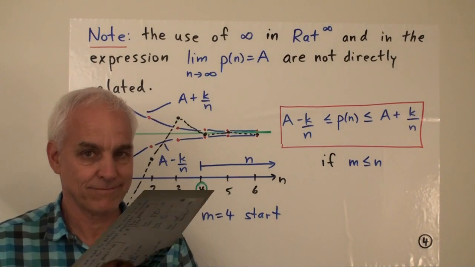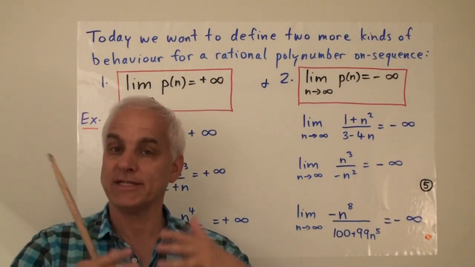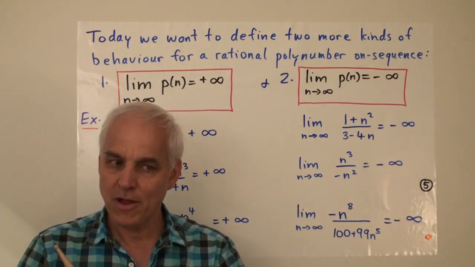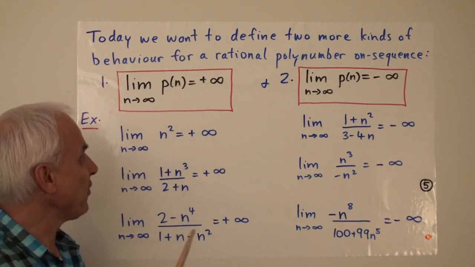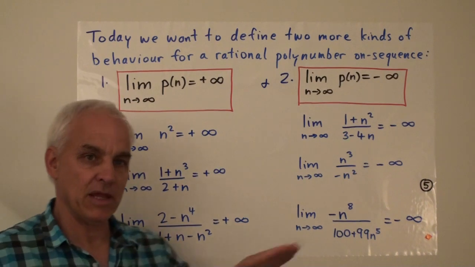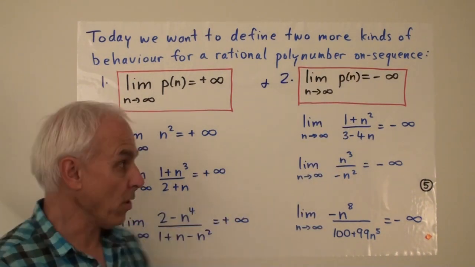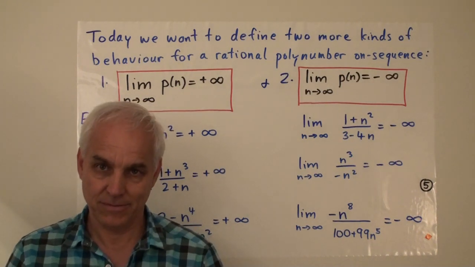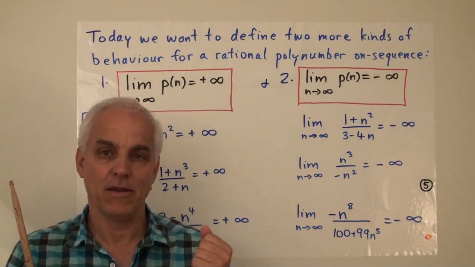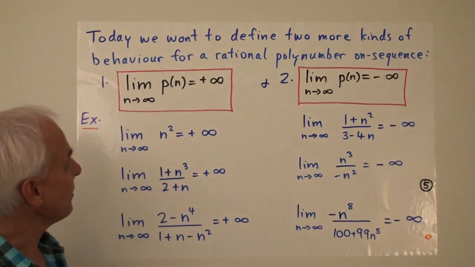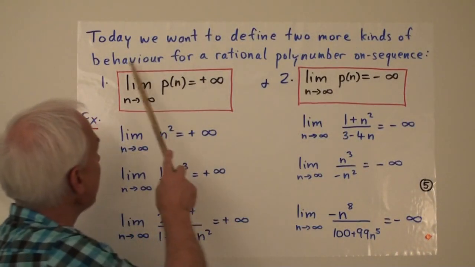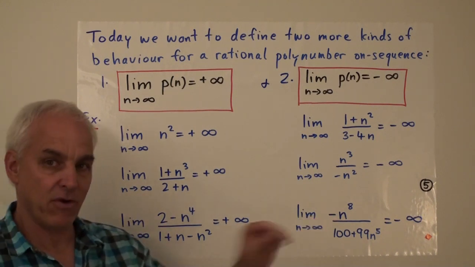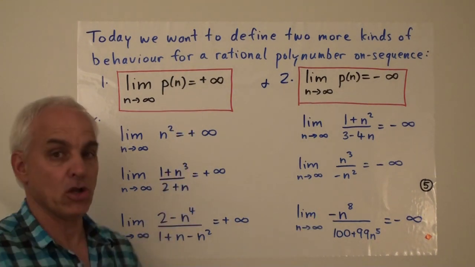So what I'd like to do today is to extend our definition and our understanding of limit to the idea of the limit of a sequence being positive infinity or the limit of a sequence being negative infinity. I want to define what that means. All right, so we want to define two more kinds of behavior for a rational number sequence in terms of limiting behavior as n gets large.